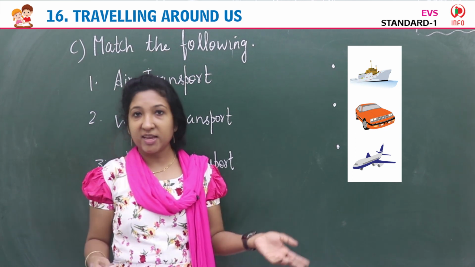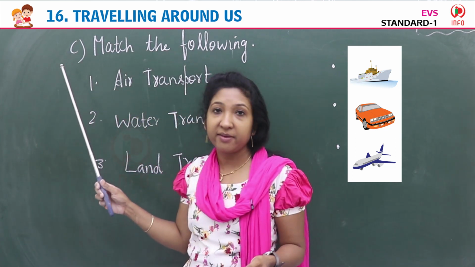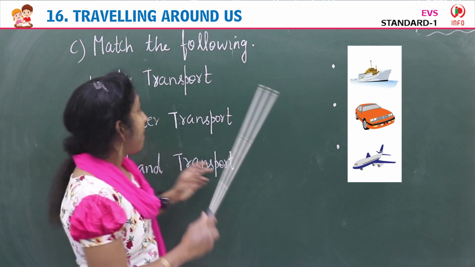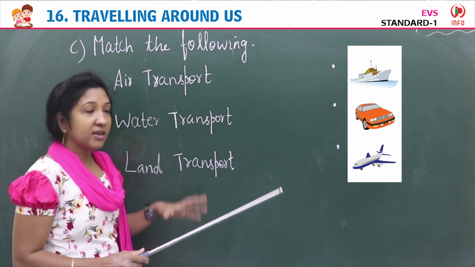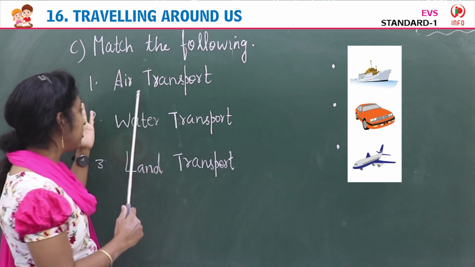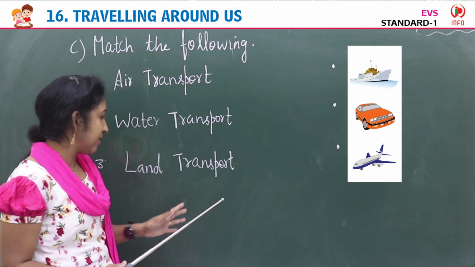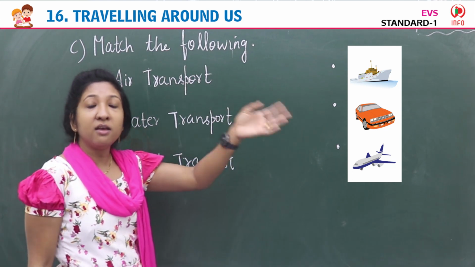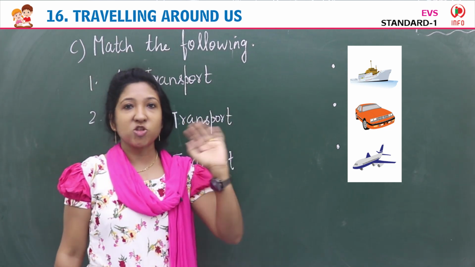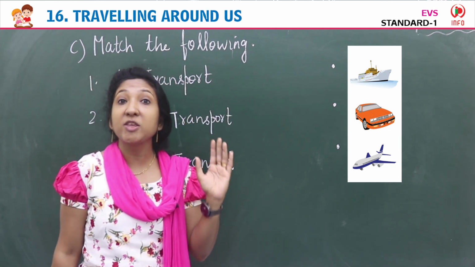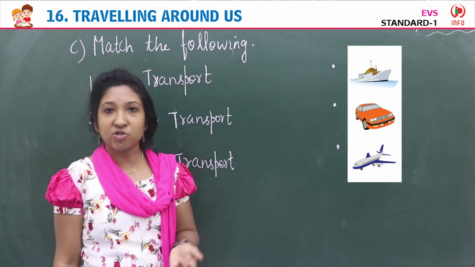Children, our next exercise is exercise C. What is exercise C? Match the following. So here on this side you can see air transport, water transport, land transport is given. On the other side pictures are given. Children, 3 images are given, 3 pictures are given. You have to match it.